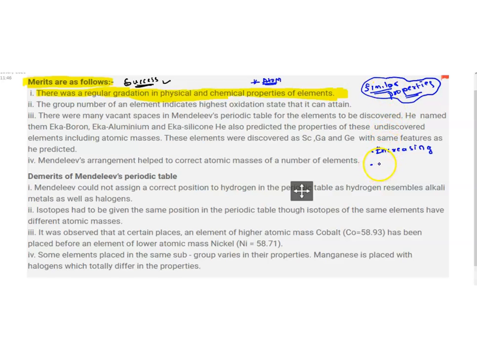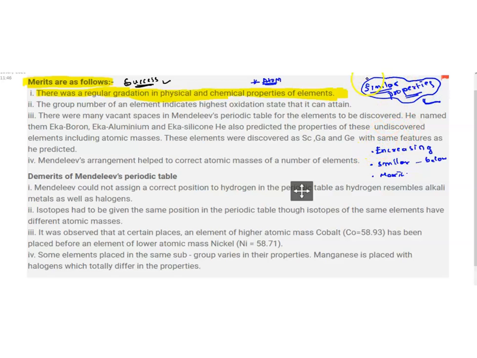Elements with similar properties have to be placed one below the other, and dissimilar properties have to be placed in the horizontal manner. Okay, first, elements with similar properties have to be placed one below the other. This was his idea. And dissimilar elements have to be placed horizontally. Sometimes, though, he gave more importance to the similarity of properties.